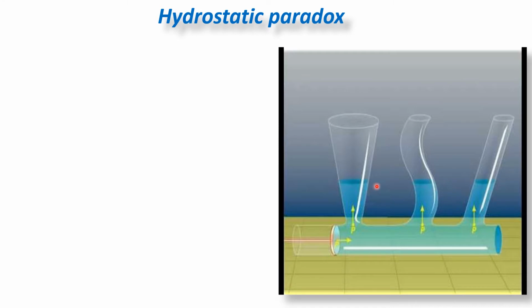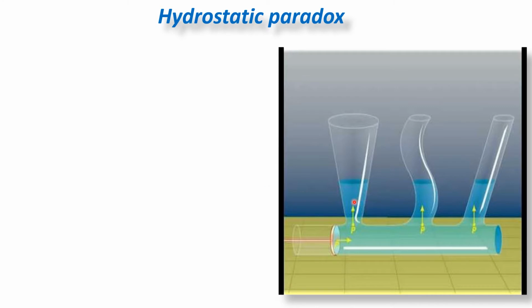So अगर ये same height पे rise हुआ है तो the pressure which is exerted at the base of each vessel is found to be equal. Now in the first lecture of mechanical properties of fluids, we have studied about the pressure due to the liquid column. So there we have derived the expression for the pressure at depth h due to the liquid column.